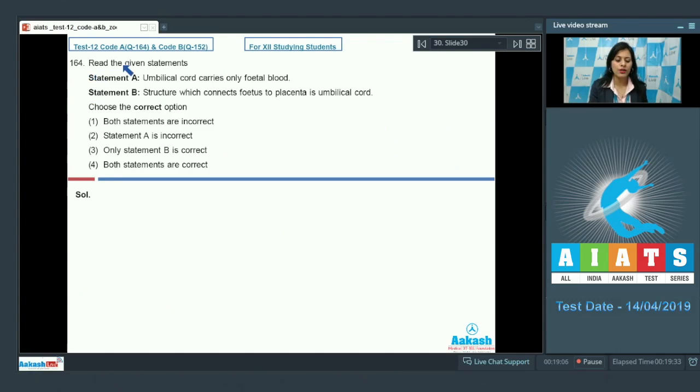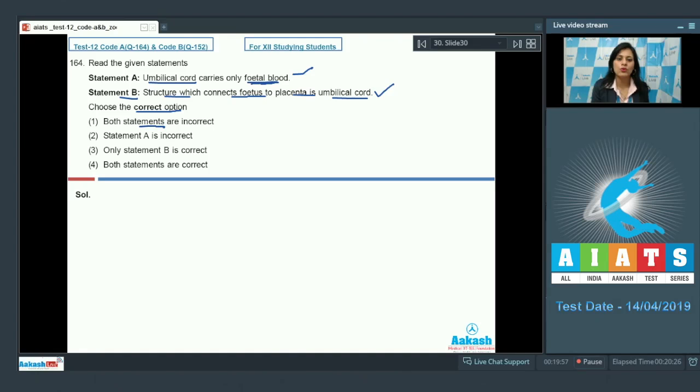Question number 164. Read the given statements. Statement A. Umbilical cord carries only fetal blood, and this is a true statement because it only carries fetal blood. The next statement is statement B. Structure which connects fetus to placenta is umbilical cord, and this is also a true statement because the umbilical cord is a structure which has a connecting link between mother and fetus. So it connects fetus to placenta. Now choose the correct option.